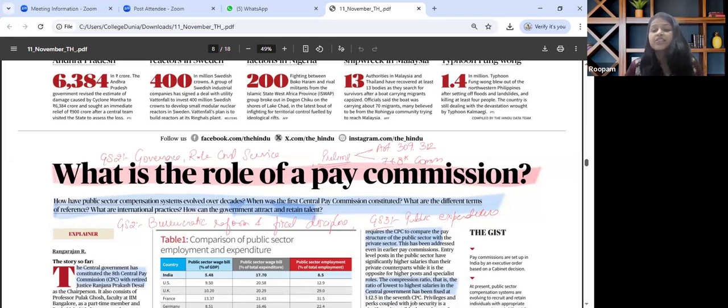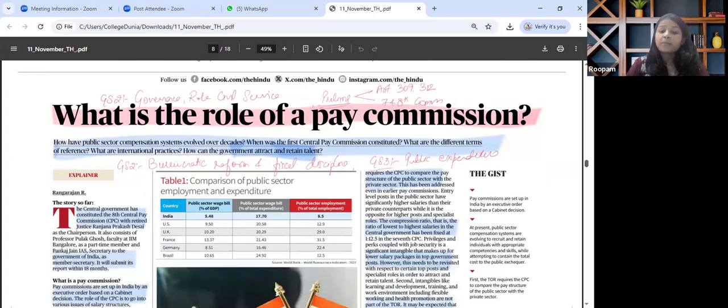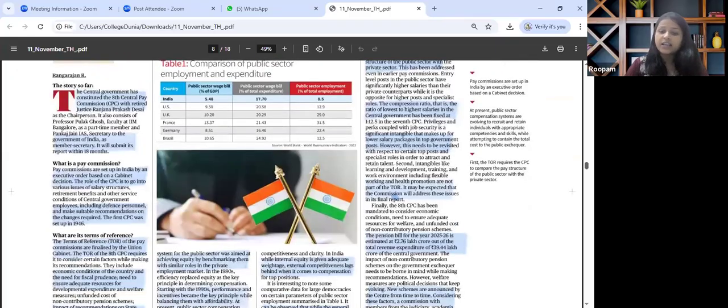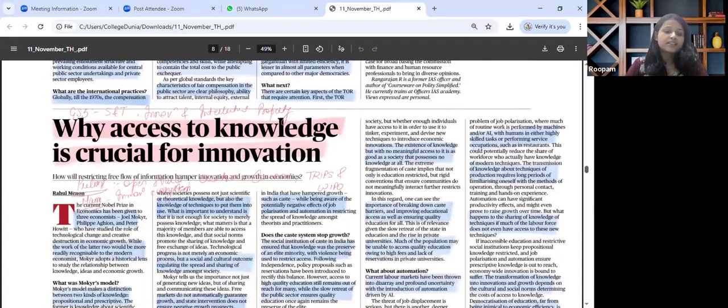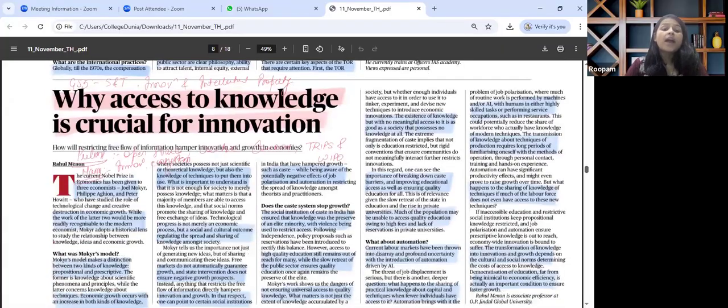And what is the shift that we are overseeing from 7th to 8th pay commission? This is how this particular article is to be seen. They have got a comparison of public sector employment and expenditure and what is the criteria for the same. This is how it is to be revised. Next important article is why access to knowledge is crucial for innovation.